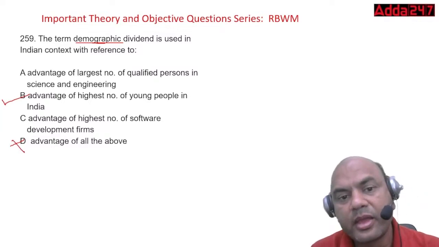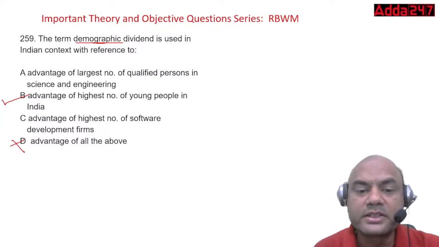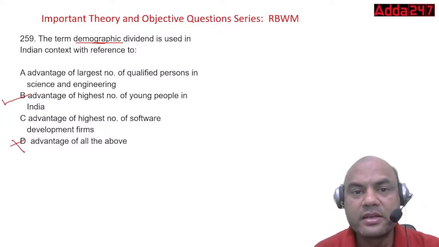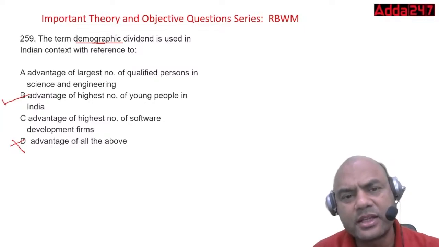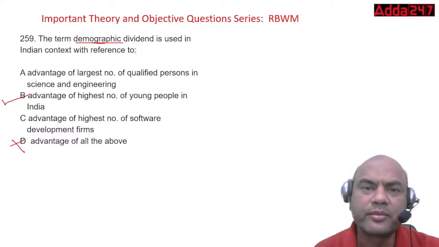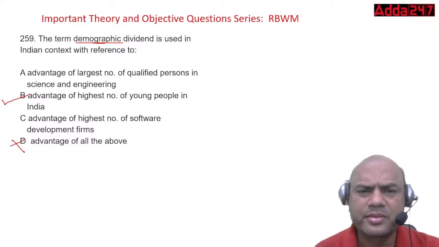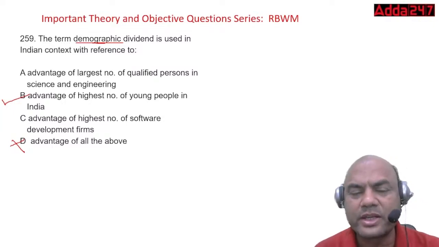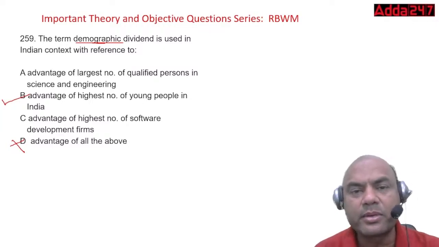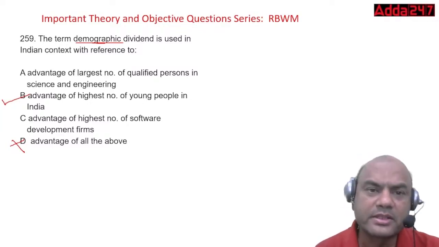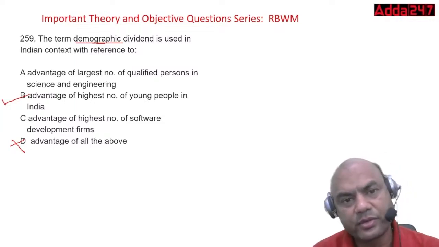Here, it is done on the basis of young, old, age, gender. You can't have qualified in science and engineering; in science, they don't consider it like this. They consider qualified and non-qualified. Then highest number of software development firms, they don't do such classifications. Okay. So in demography, we have the highest number of young people, old people, males, females, like this. Got it?